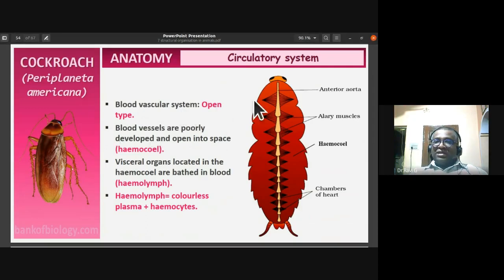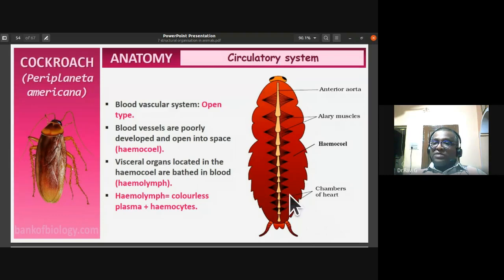They do not have blood vessels which conduct the blood; arteries, veins, and capillaries are absent. The heart pumps the blood directly into the body spaces.